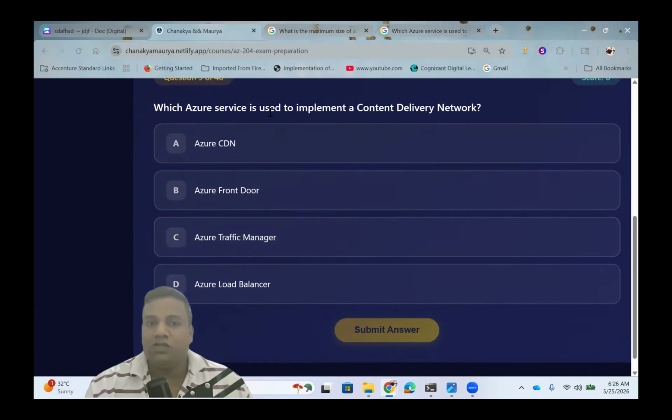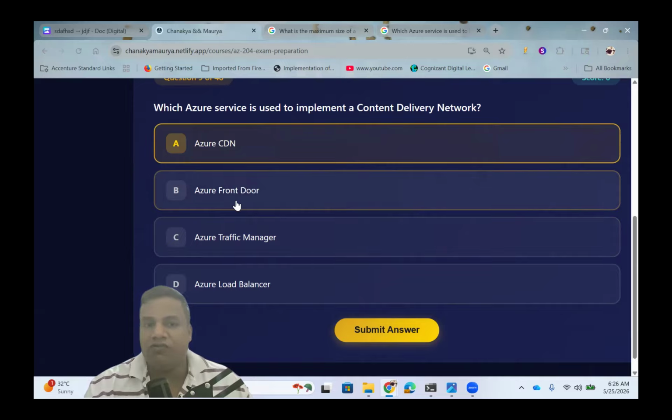Let's go to the next question: which Azure service is used for implementing a content delivery network, CDN? This is a straightforward question. You can easily see Azure CDN, which is a content delivery network. You can easily choose this, but you need to understand Azure Front Door, which provides global load balancing and acceleration, but not a pure CDN.